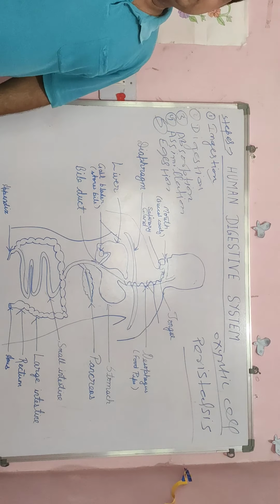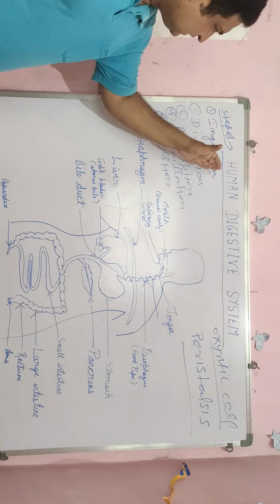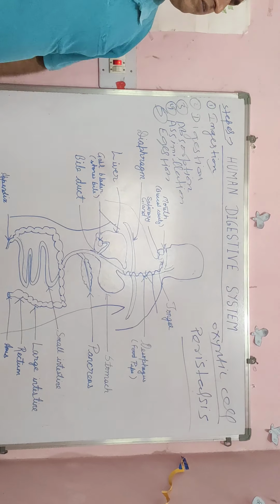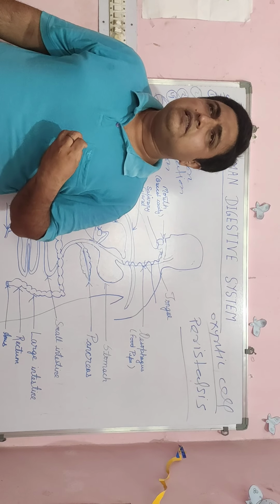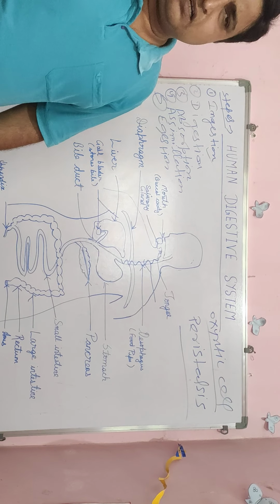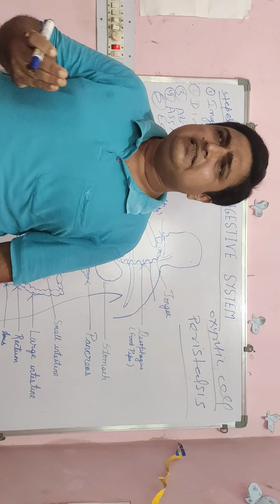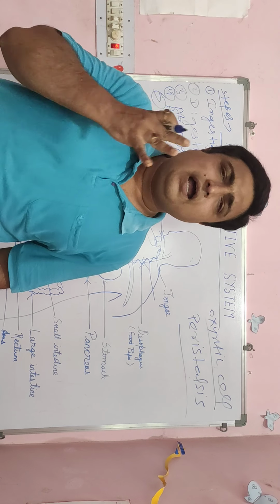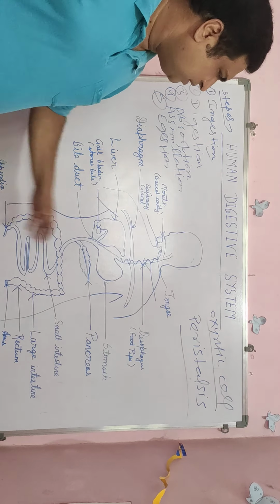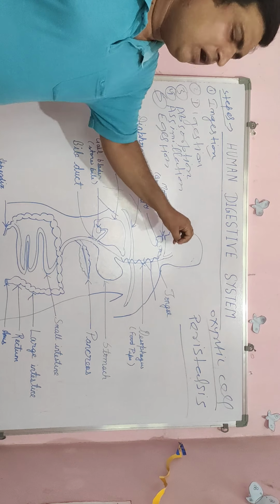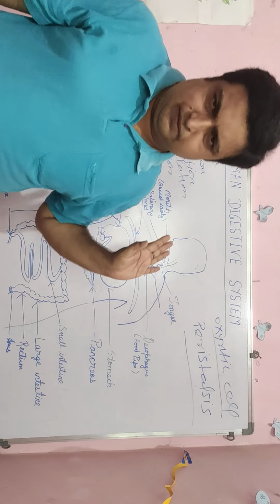Then how does digestion take place? That means how do these steps take place? First of all, what is ingestion? Ingestion means intake of food substances. We take in food substances with the help of hands, into the buccal cavity. The buccal cavity is made up of the mouth, tongue, and teeth.